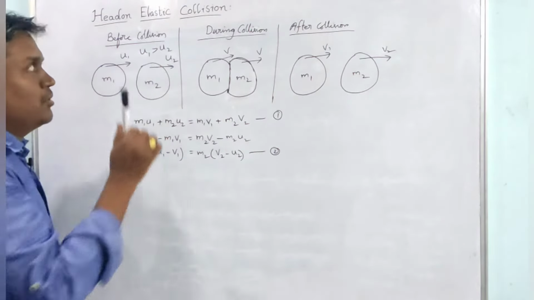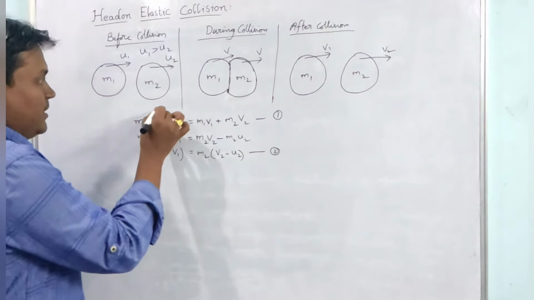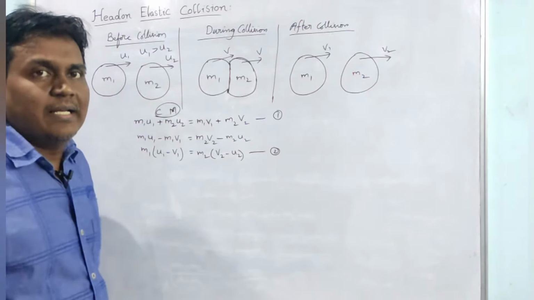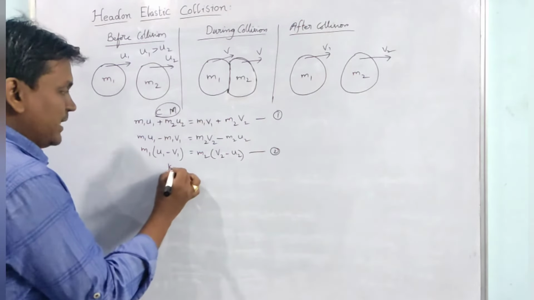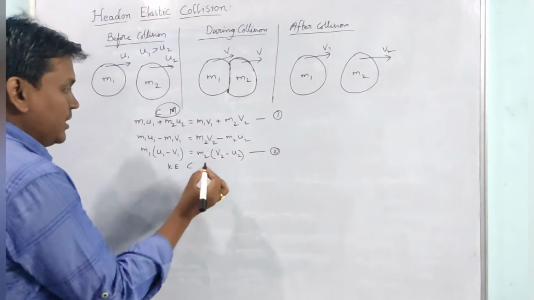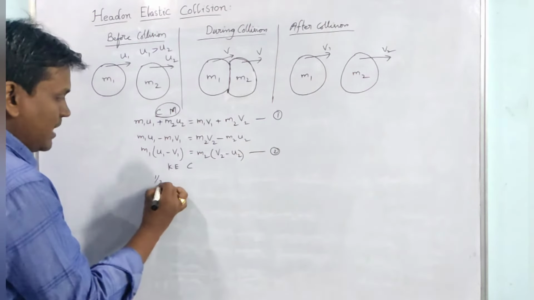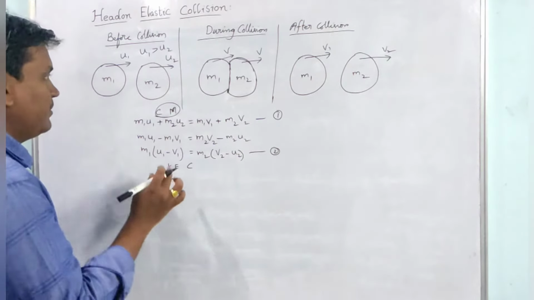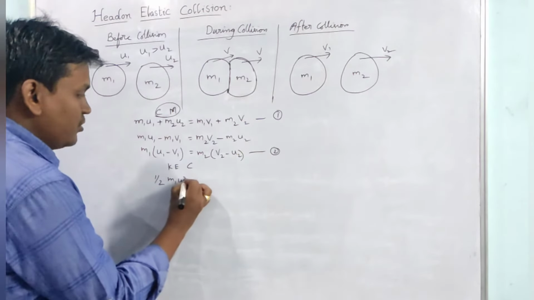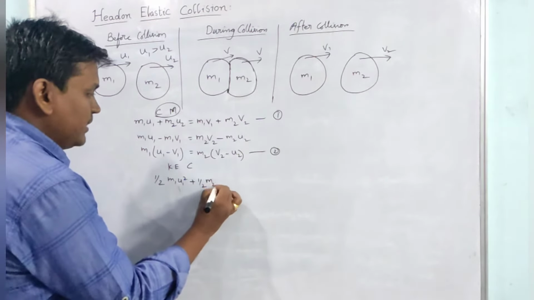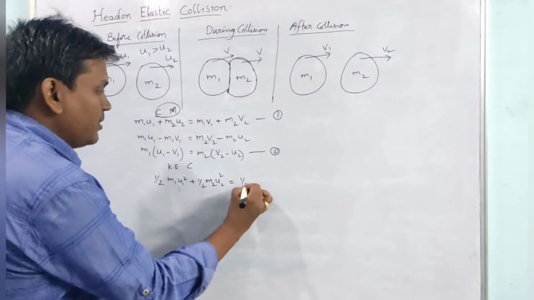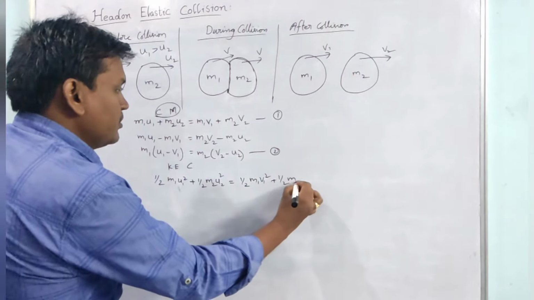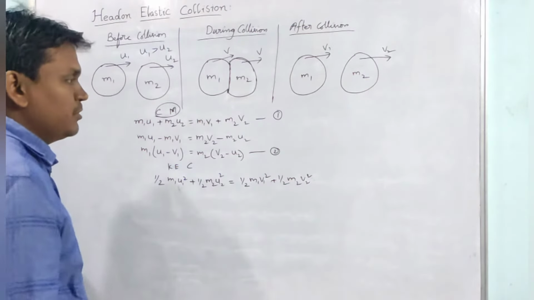Now in elastic collision, not only conservation of momentum but conservation of kinetic energy also takes place. Kinetic energy will be conserved. So for that, half m1 u1 square plus half m2 u2 square is equal to half m1 v1 square plus half m2 v2 square, as the left side is before collision. Let it be equation 3.